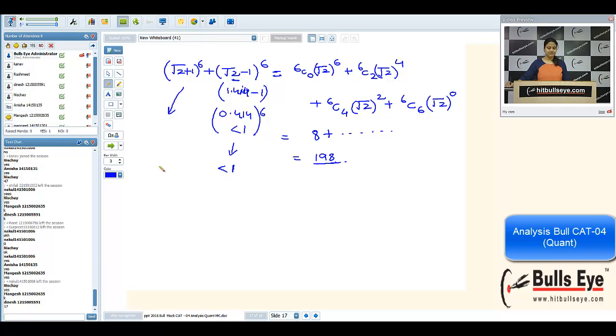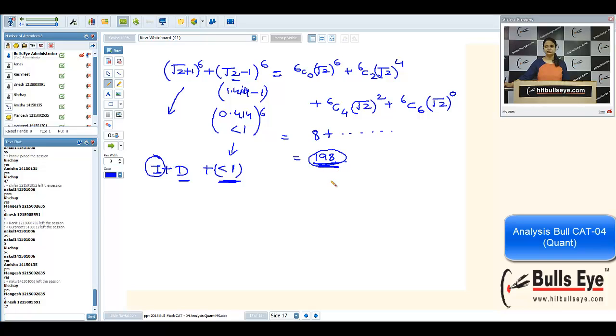This is a number which is integer plus some decimal. By adding these three numbers, I am getting 198. That is a complete integer. See, you are adding two decimals to an integer, and you are getting 198.